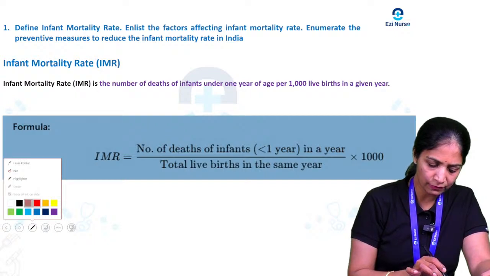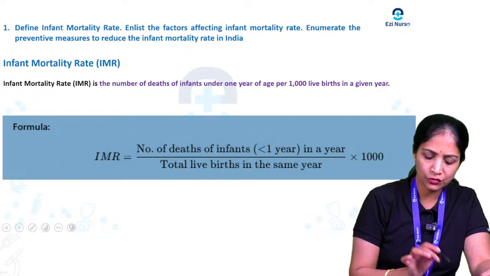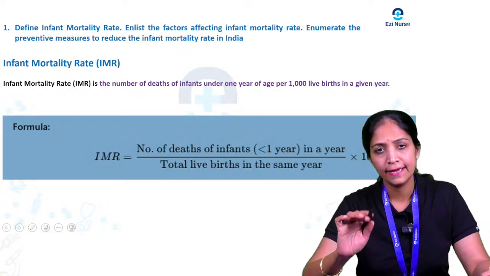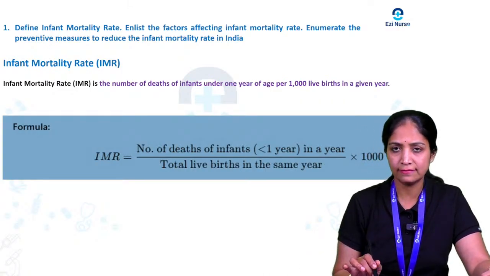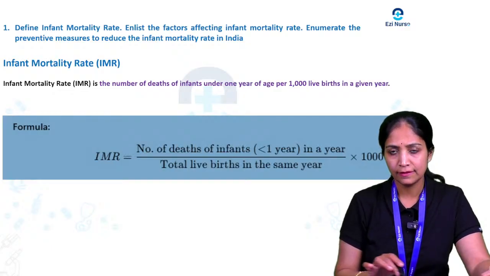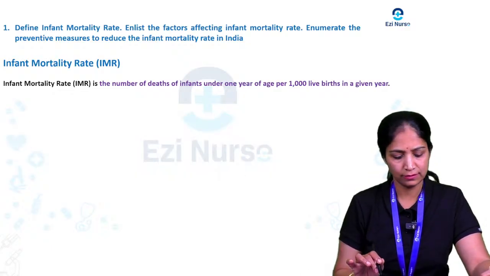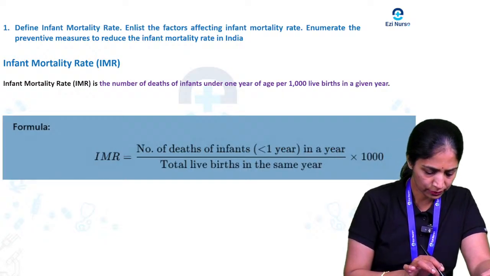Then what is the formula for infant mortality rate? Usually the formula is like this: infant mortality rate is the number of deaths of infants less than 1 year of age in a year, divided by the total births.